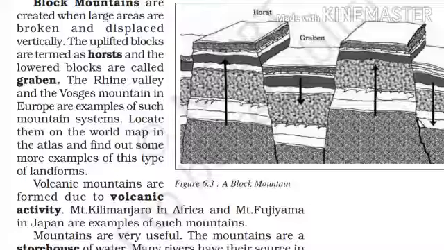Like this, when we study the next point, we find volcanic mountains. These mountains are formed due to volcanic activity. For example, Mount Kilimanjaro in Africa and Mount Fujiyama in Japan are examples of volcanic mountains. Now we come to know about the importance of mountains. Yes, the mountains are very useful.